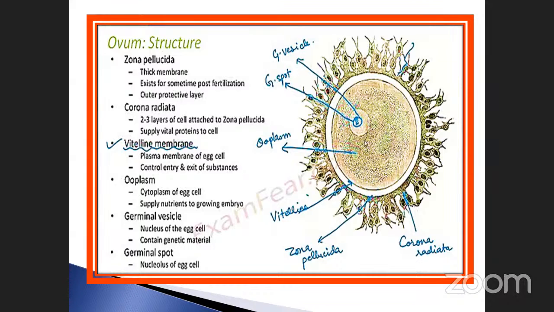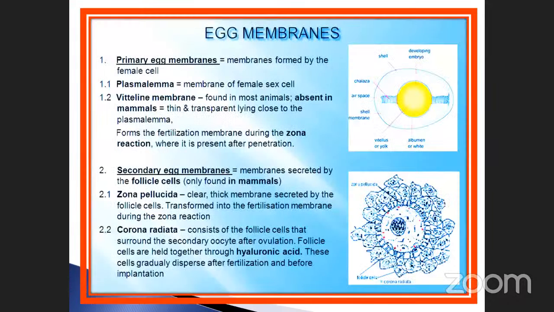Okay, so go to the next one. The egg membranes were already discussed: plasma membrane, vitelline membrane, and secondary. Sometimes they may ask which one is considered the primary egg membrane, the primary plasma lemma. The vitelline membrane is the primary egg membrane. Zona pellucida and corona radiata are known as secondary membranes. Likewise, you have to keep it in your mind.